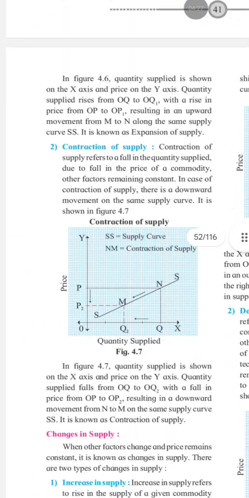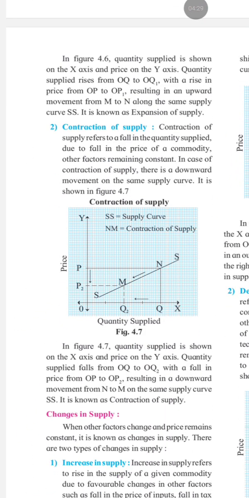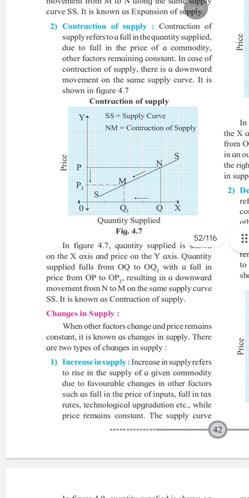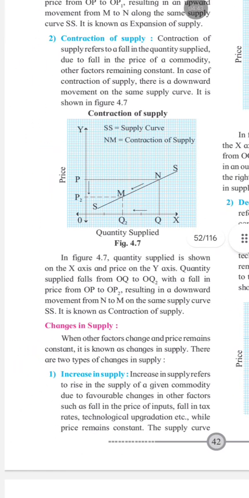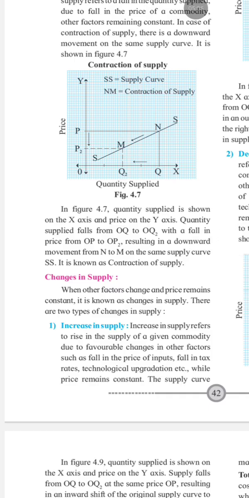Now, contraction of supply. Contraction of supply means a decrease in quantity supplied due to a fall in price. There is a downward movement on the same supply curve. You can see here, in expansion it was going from M to N. Now here it is coming from N to M. It is coming back downward side. So this is a contraction. Example, take it if price falls from 30 to 20, quantity supply decreases because प्रोडक्ट हो या गुड्स हो जिसकी प्राइस कम हो गई है तो उसके लिए सप्लाई भी कम होगा, और जब प्राइस बढ़ेगी तो उसका सप्लाई भी बढ़ेगा. So this is called contraction of supply.